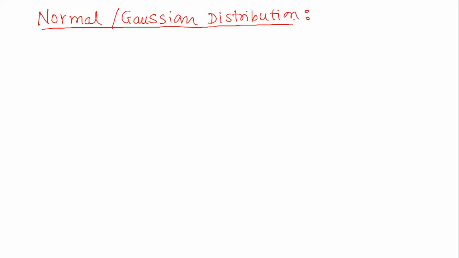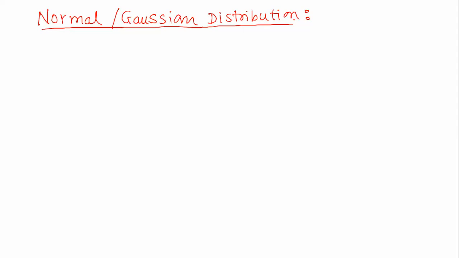Every observation is some real number. As such, the property of the normal distribution is that if there are many observations, then the distribution is going to be like a normal distribution.